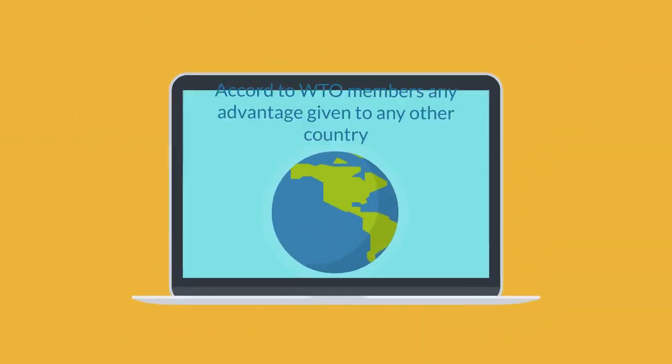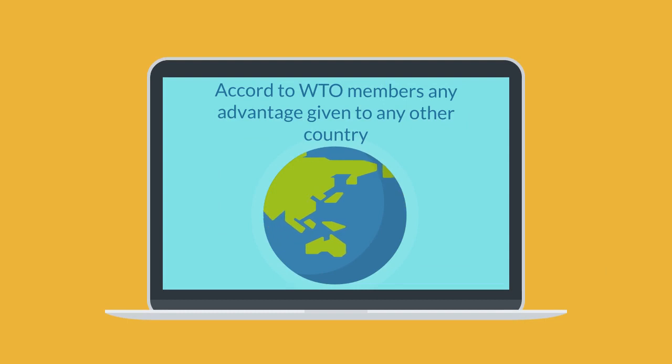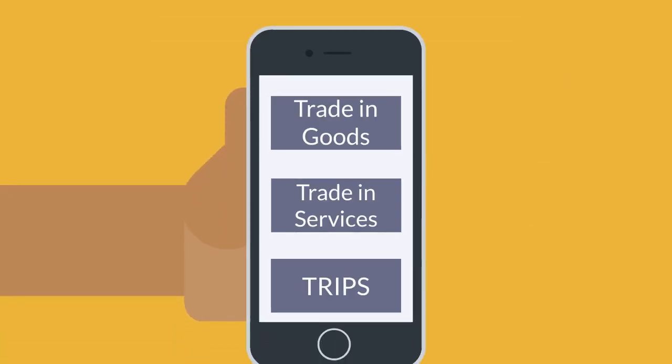It is worth noting that the MFN principle requires to accord to WTO members any advantage given to any other country, member or not of the WTO. The opposite is not an obligation. The MFN principle applies in the field of trade in goods, trade in services, and trade-related aspects of intellectual property rights, TRIPS.